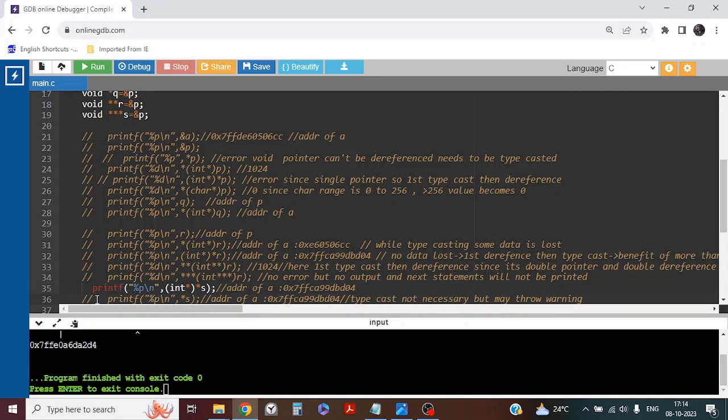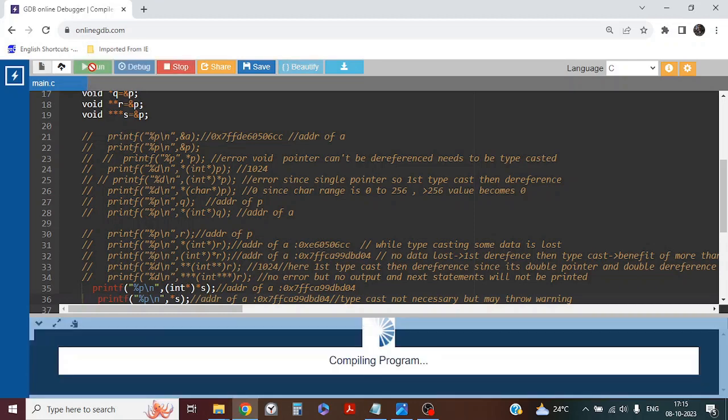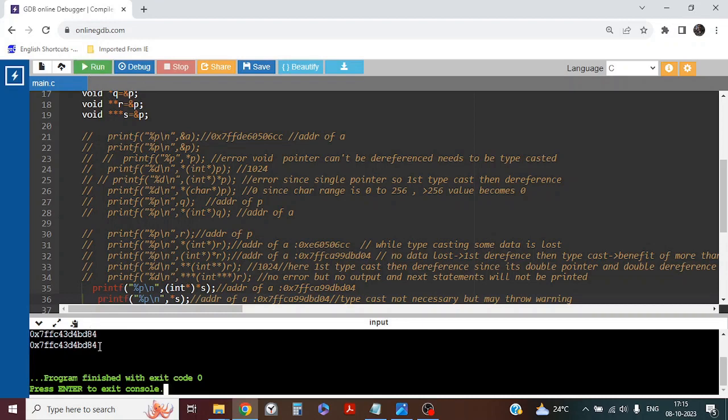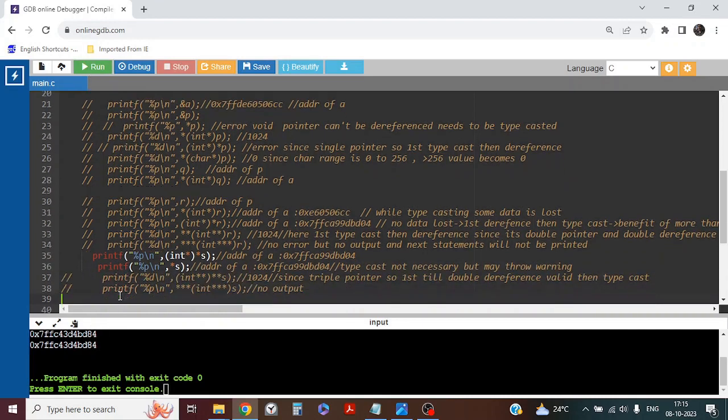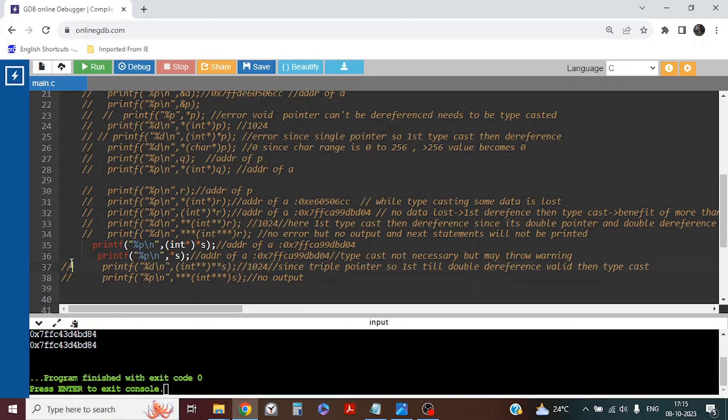Now check the next line, 36. What am I doing? Dereferencing S. Same thing: if I dereference S, it will print what P is holding. P is holding the address of A. For the address of A, typecasting is not necessary. It may throw a warning, but it is not necessary. It will give the same thing. So see, the address of A. Let's check. It will give the address of A, correct? So this series is correct. Now move to line 37.